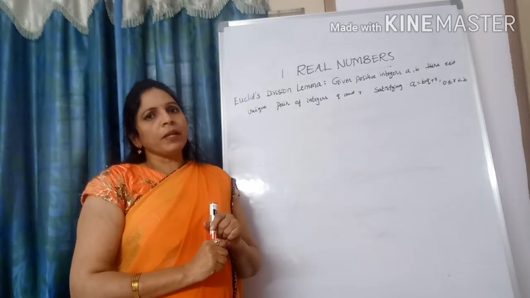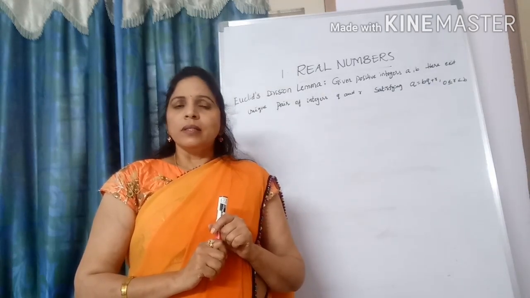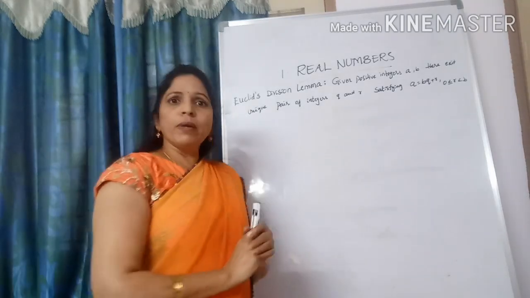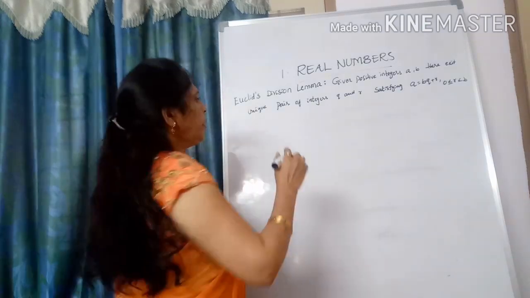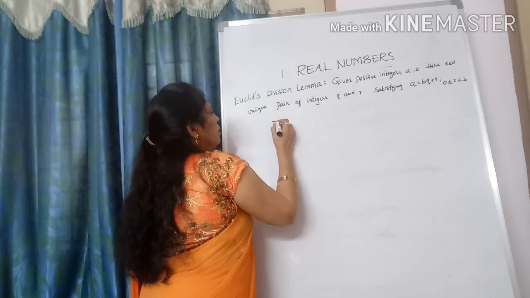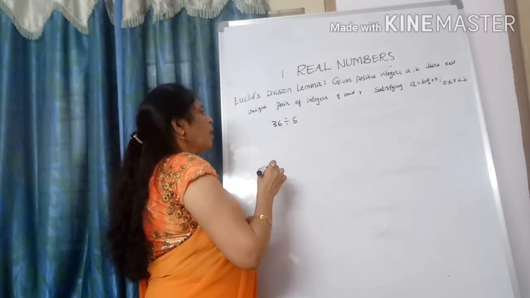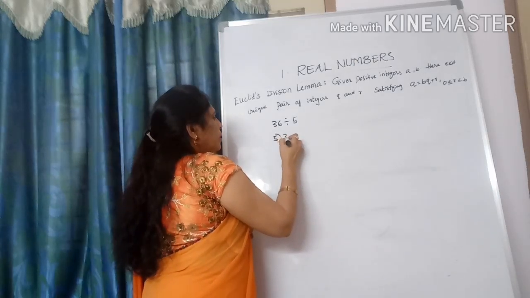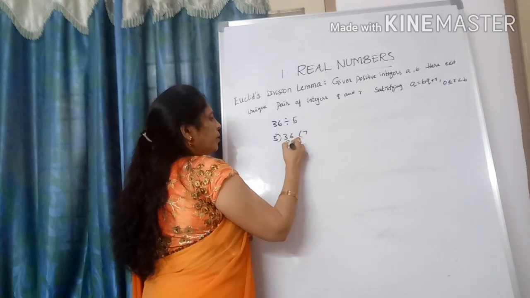Euclid was a great mathematician and is often called the father of geometry. Here, a lemma is a proven statement used for proving another statement. Here 36 divided by 5. How will you do it? 36, how many times does 5 go? 5 7s are 35.